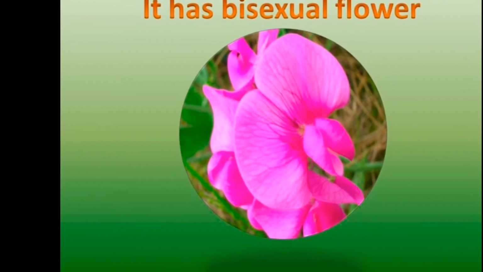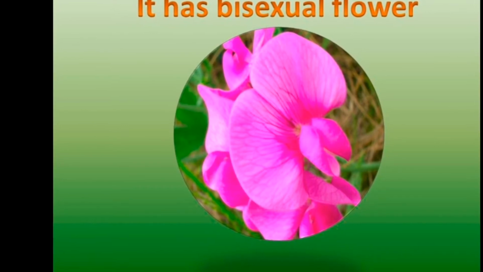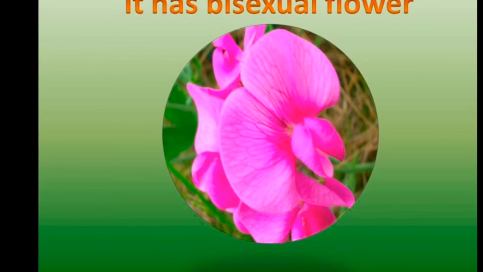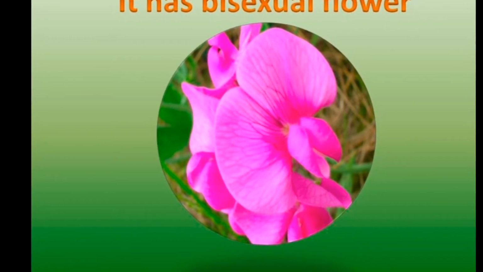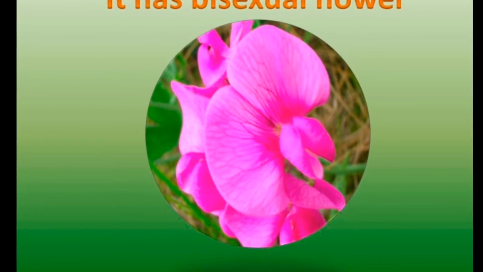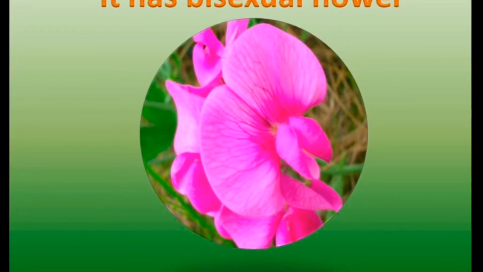Third reason is it has bisexual flower, a flower having both androecium and gynoecium. It is a bisexual flower or hermaphroditic flower. This is the third reason for selecting pea plant for hybridization experiment.